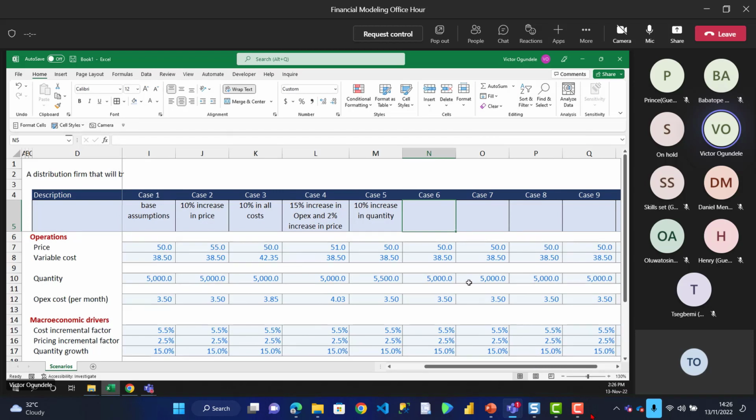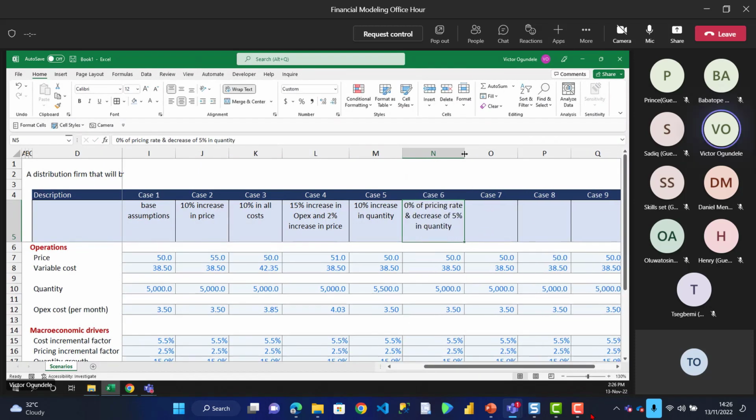Let's say our pricing growth is 0%, pricing incremental rates, and let's say our quantity falls, a decrease of 5% in quantity.